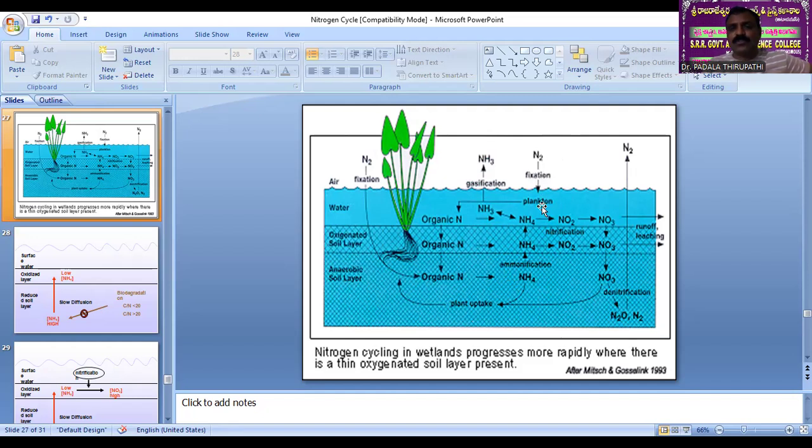Phytoplanktons, and phytoplanktons are used by the other living organisms. Then it is converted into different forms, nitrates and nitrites, and it reaches the other higher organisms and plants. And these plants and animals are going to decay and decompose. It is converted into ammonia. See here. Then automatically the nitrification process. Finally, the denitrification process. Then the nitrates are converted into atmospheric nitrogen. So it is a continuation process. See here.